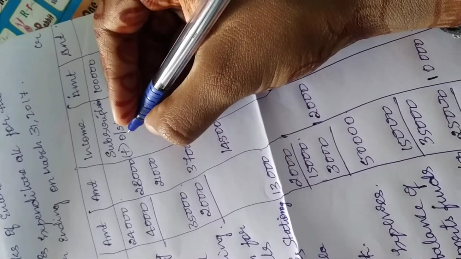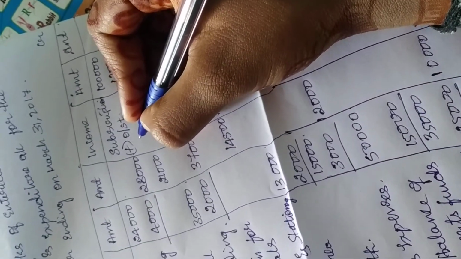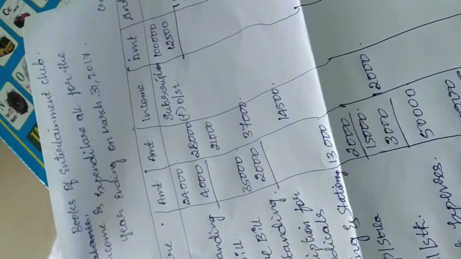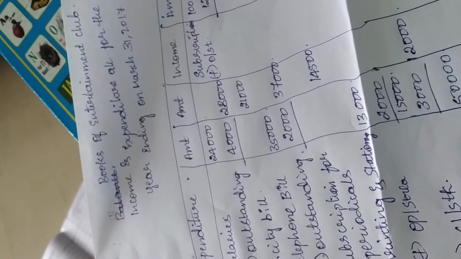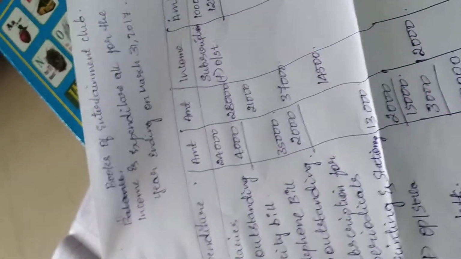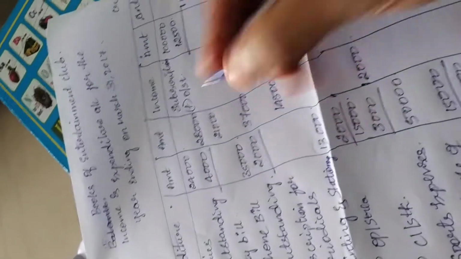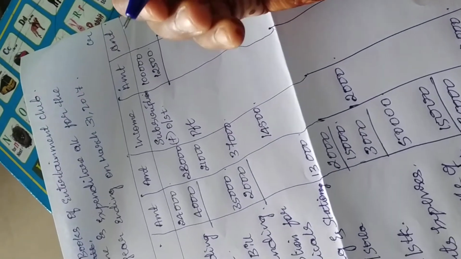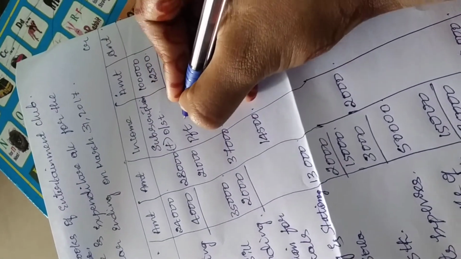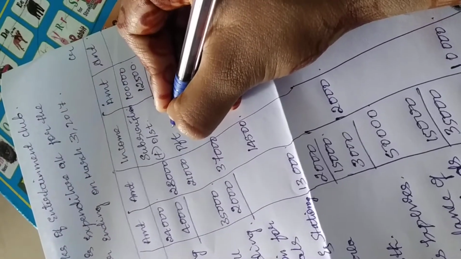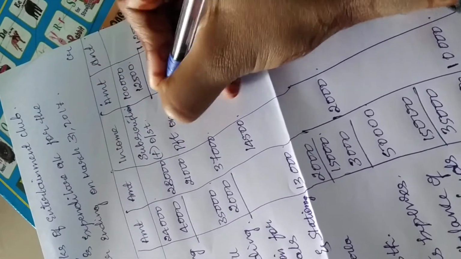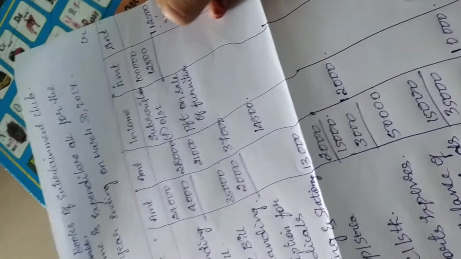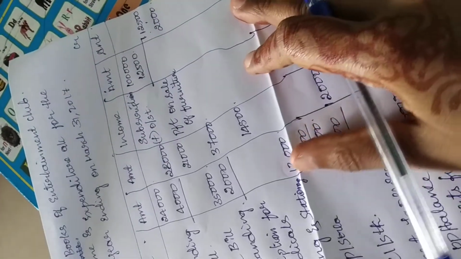The next one is, see, they have given as sale of furniture. Sale of furniture they have given 10,000. But the book value of the furniture, in the brackets in the question, they have given as 8,000. So the book value is 8,000, but when we sell the furniture we are getting 10,000. So we are making a profit of 2,000. It is an income. So we have to show profit on sale of furniture, 2,000, under the income heading.